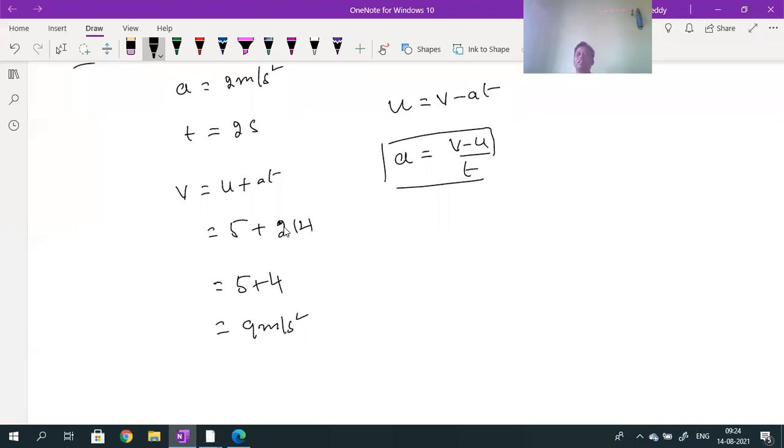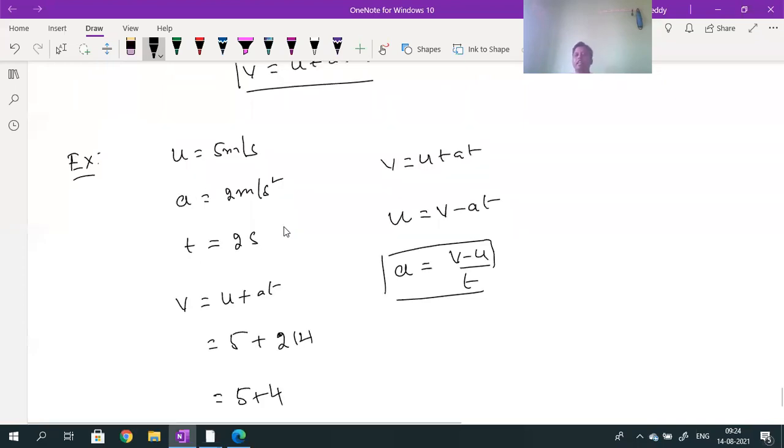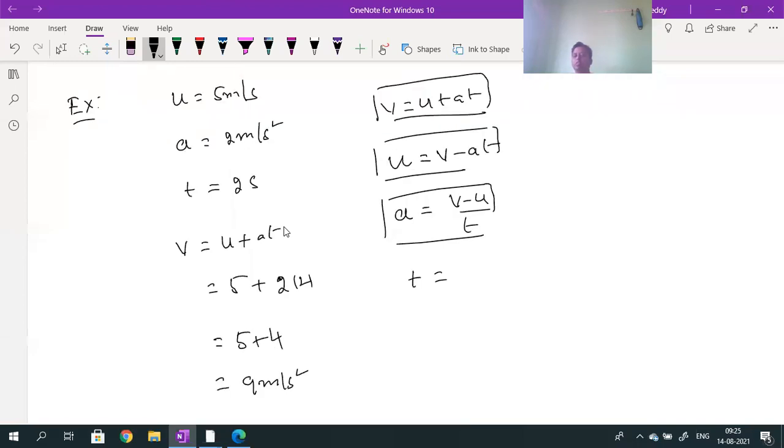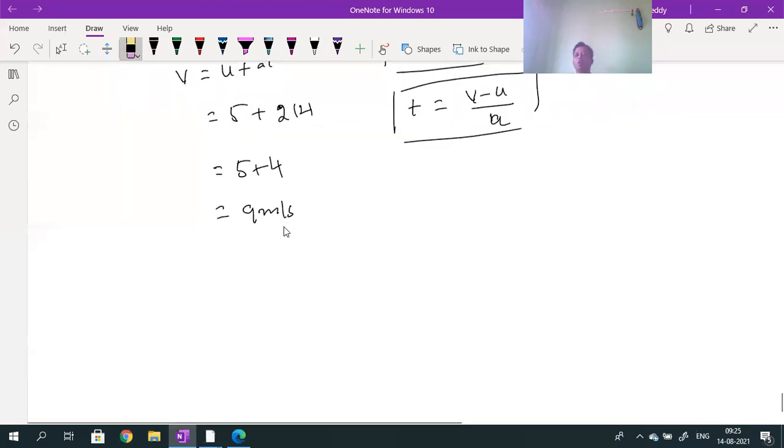By using this first equation, you can calculate the final velocity, the initial velocity, the acceleration value, and the time taken also. Time taken can be calculated by the formula v minus u divided by a, when you know the initial velocity, final velocity and acceleration value. Understood? Velocity units are meter per second, not meter per second square.